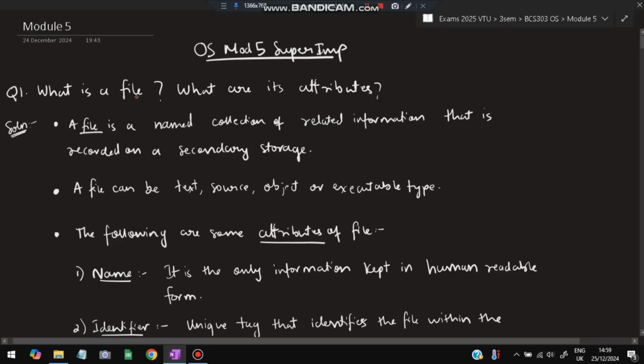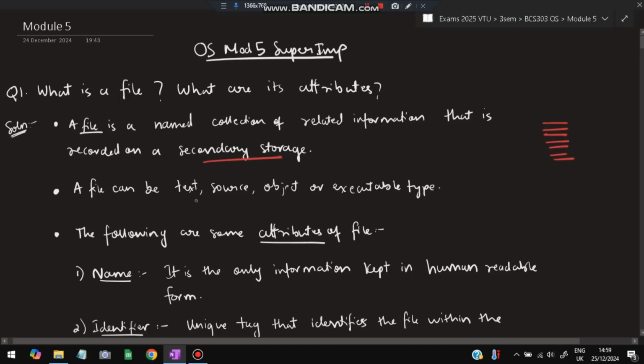The first question is, what is a file? So we have to first understand what is a file, after which we'll be discussing its attributes as well. So what is a file? A file is a named collection of related information that is recorded on a secondary storage. Very simple. What is a file? It is nothing but it is having some information inside that, and it is stored in secondary storage. That is called a file.